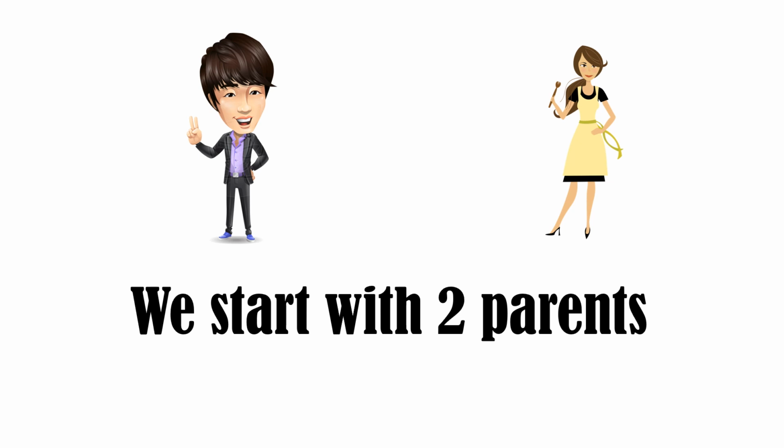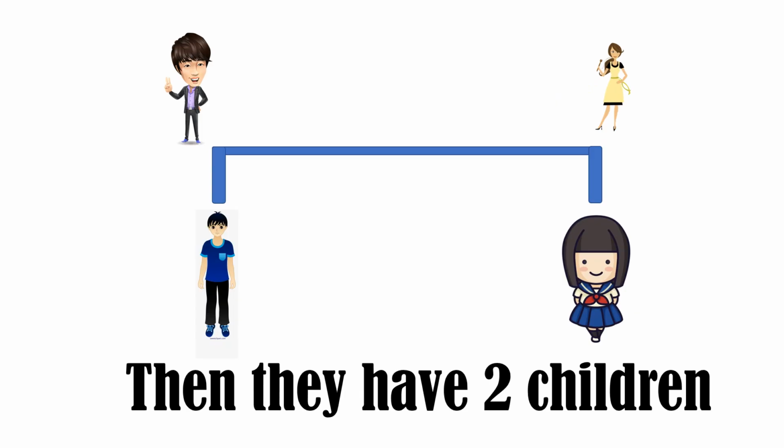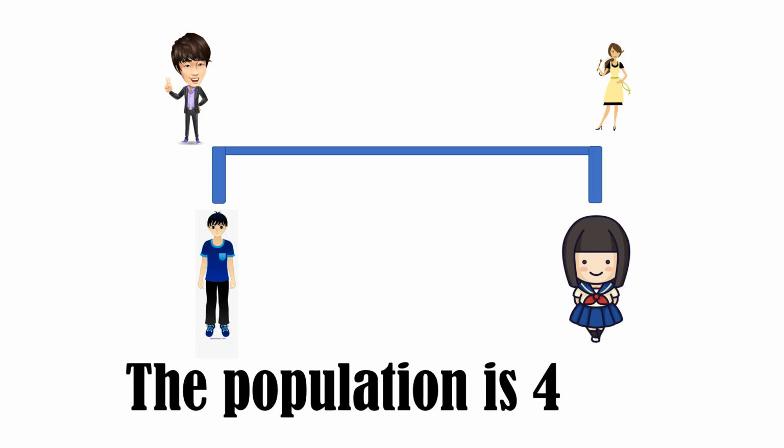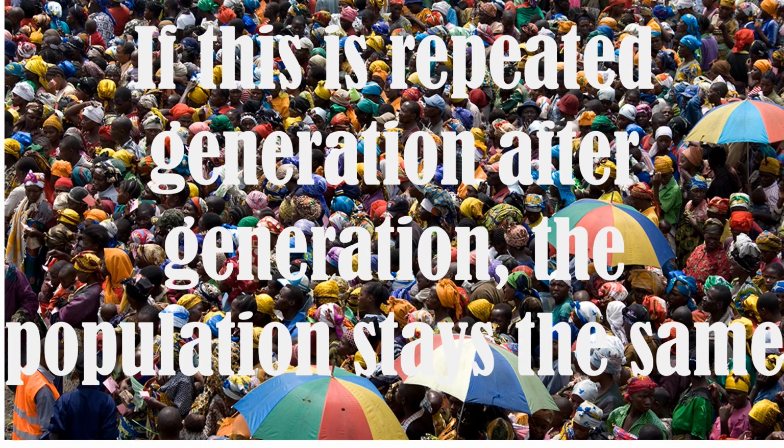We start with 2 parents. The population is 2. Then they have 2 children. The population is 4. Then the parents die. The population is back to 2 again. If this is repeated generation after generation, the population will stay the same.